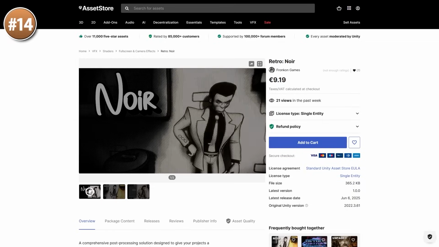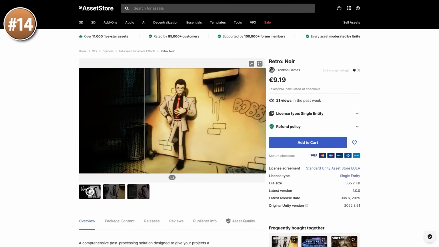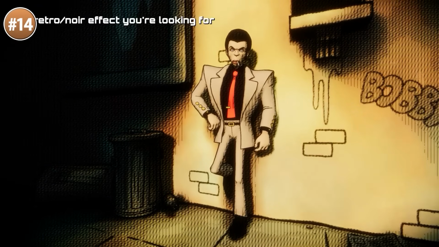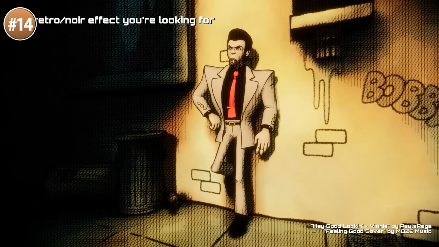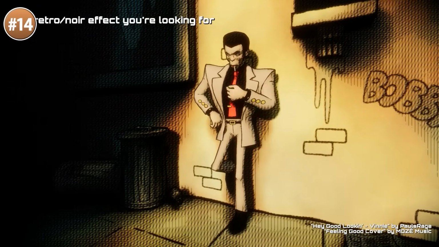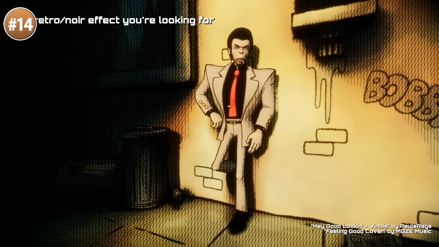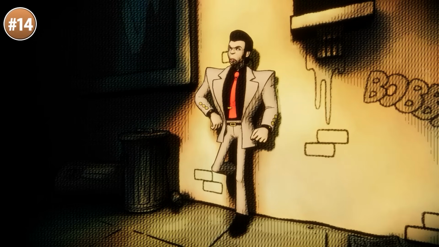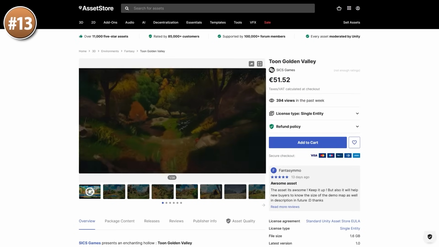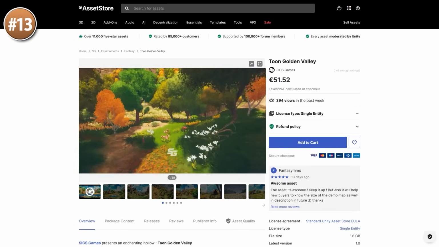Then for some fun post-processing effects, here you have Noir. It's a really cool effect. It adds those dashes on the shadows, so definitely looks super noir. If you're making a comic book style game, then this would be perfect. Remember how games sell mainly based on visuals, so a visual effect like this one will really help your game stand out.